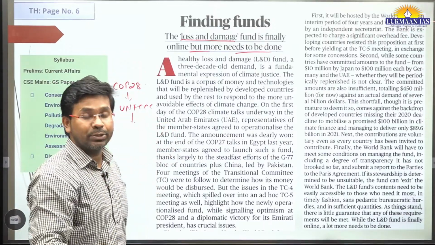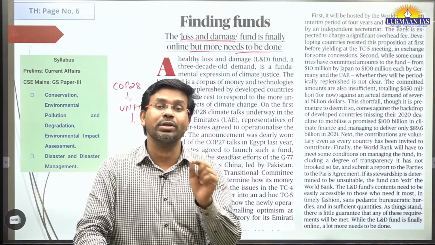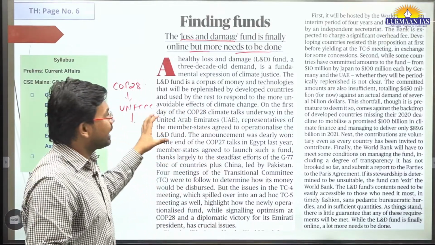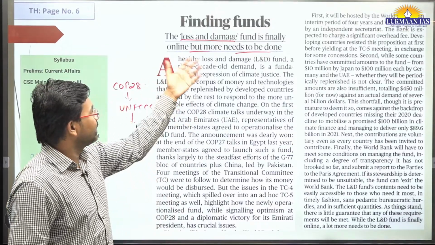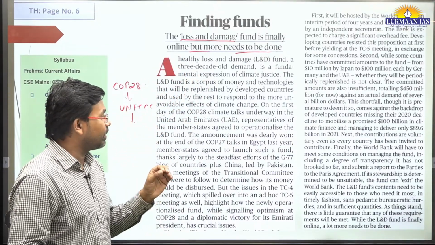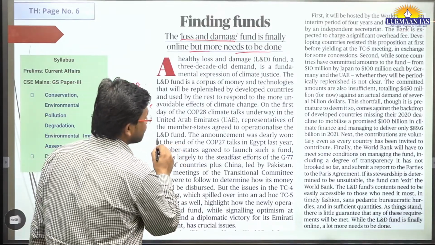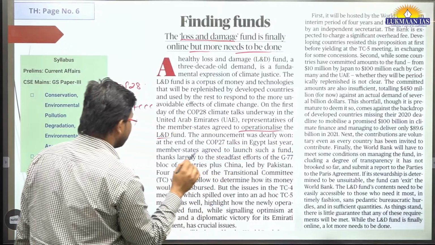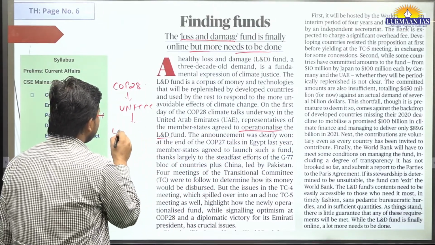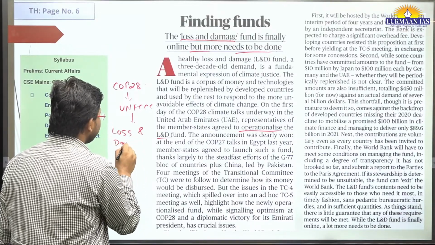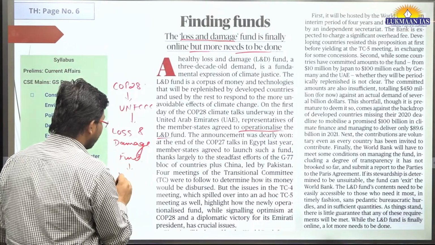But in Conference of Parties 27, there was a demand, right, from different countries. They came together saying that there should be a loss and damage fund, right? So in this article, they say that the loss and damage fund has been created by the UNFCCC, and it has come online. It came into being. So this loss and damage fund has been operationalized, and it will be taken care of by the World Bank initially, okay? So the loss and damage fund has been created, right? And this will be taken care of by the World Bank.